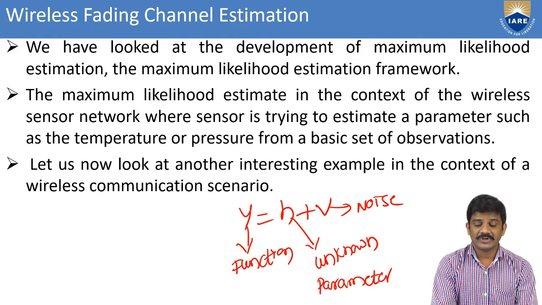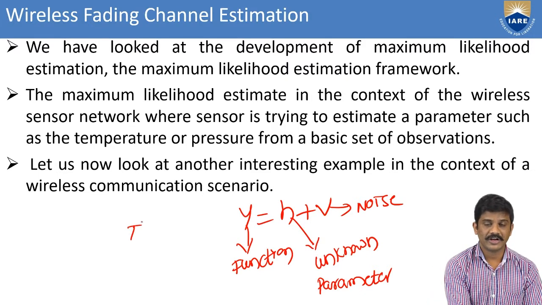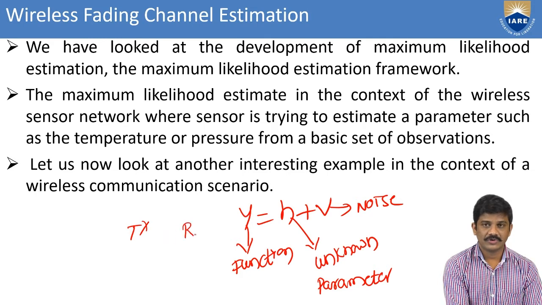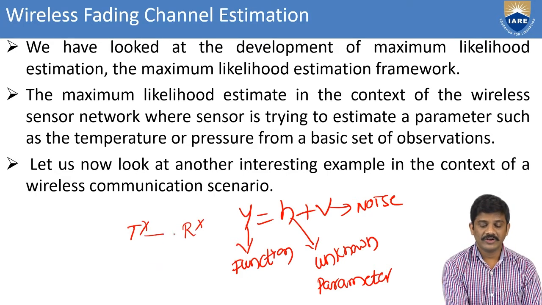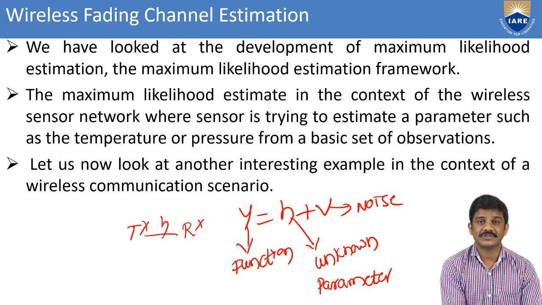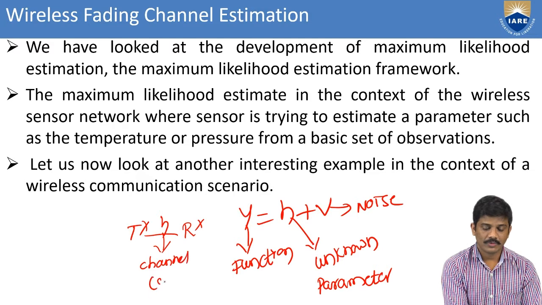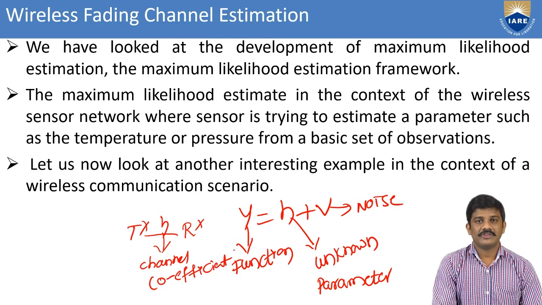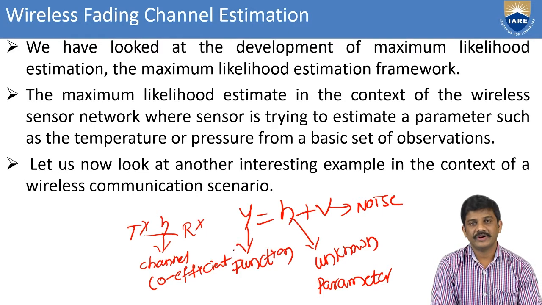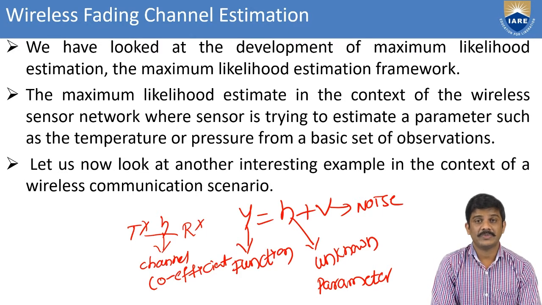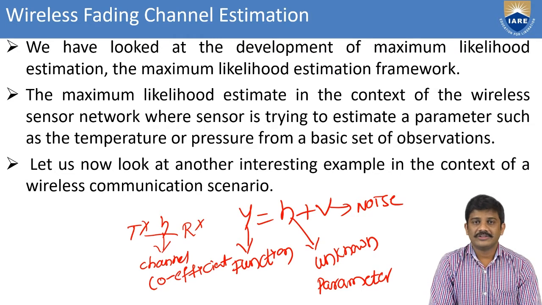In the wireless communication scenario, we take the transmitter and receiver. In between the transmitter and receiver we have the channel, that is h. We have to find this channel coefficient as well. This is all about wireless fading channel estimation using maximum likelihood channel estimation.